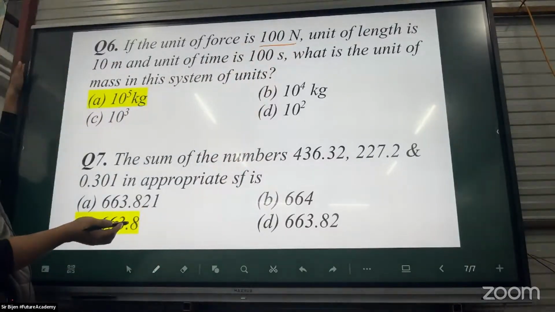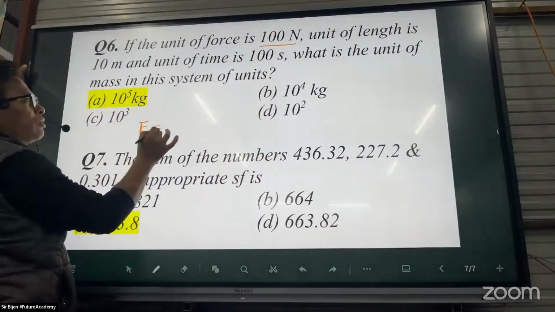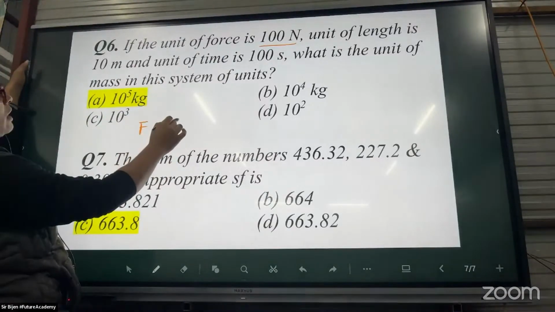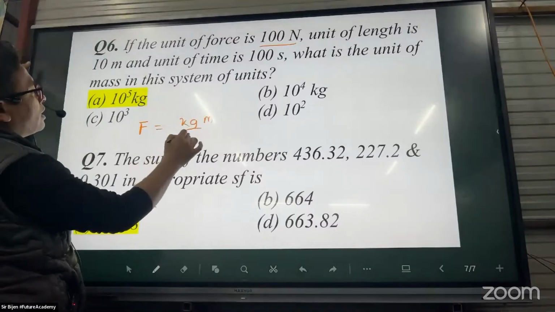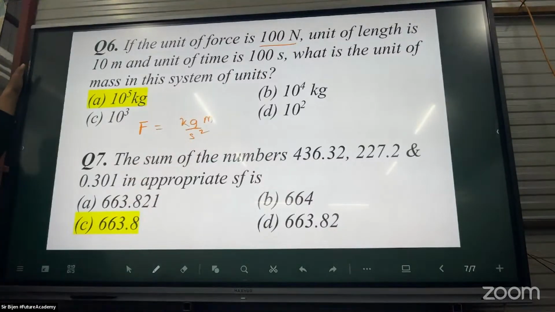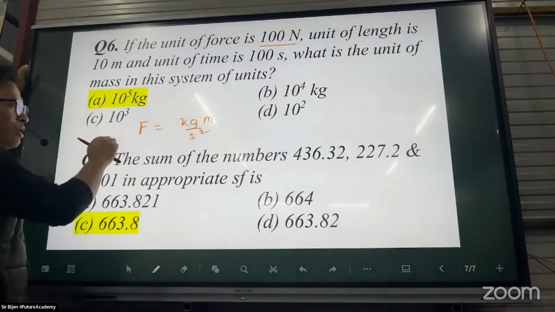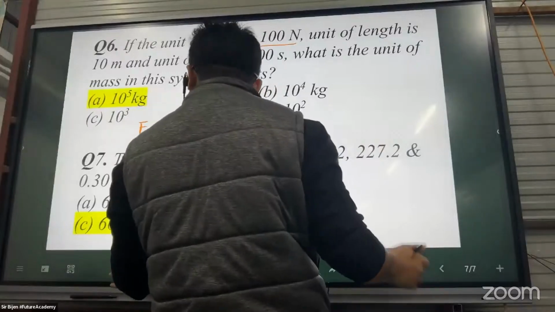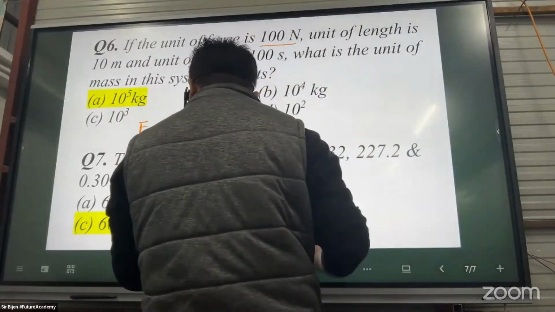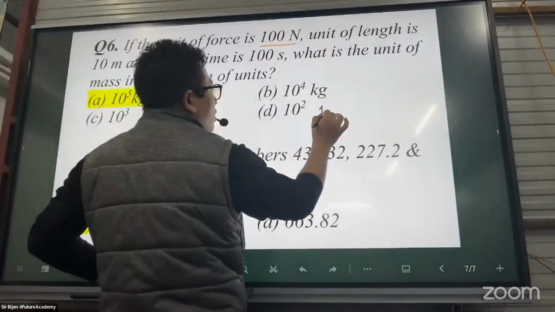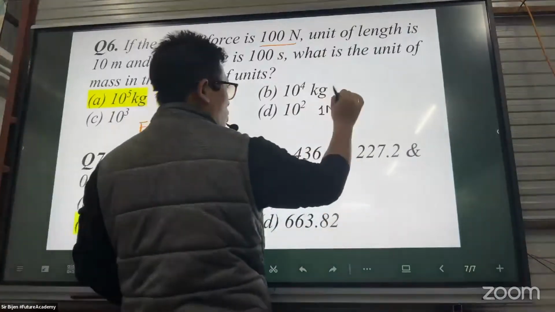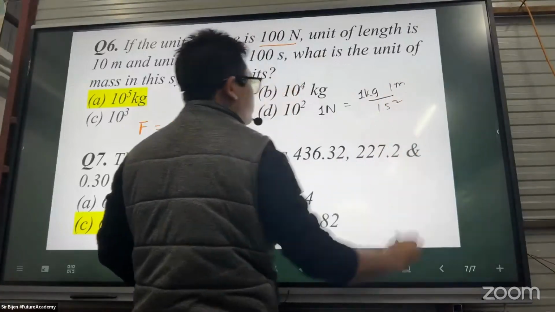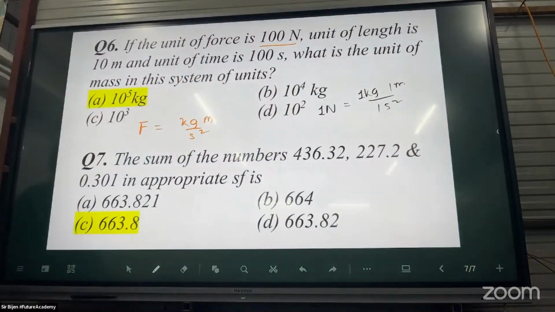If the force is 100 Newton, then by the relation, force should be equal to mass into acceleration. Let's take 1 Newton is the force when 1 kg mass has 1 meter per second square acceleration. Now I want this force to be 100 Newton.